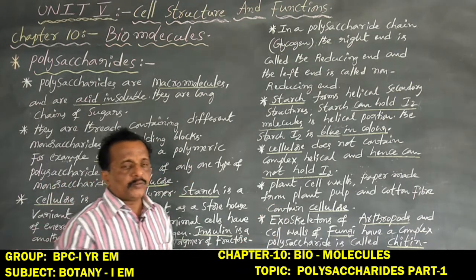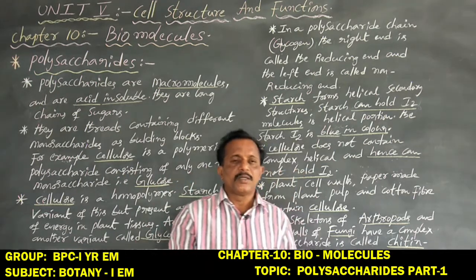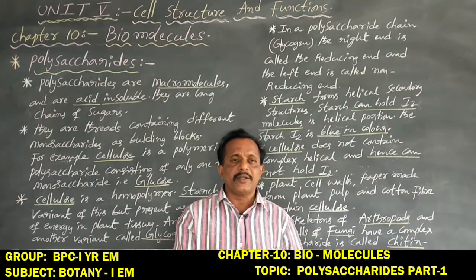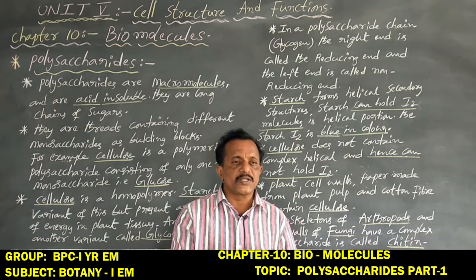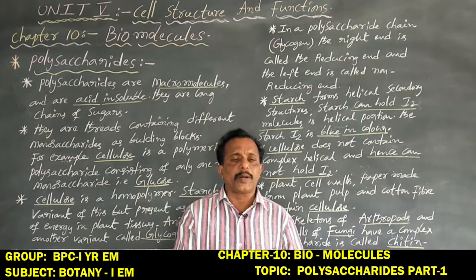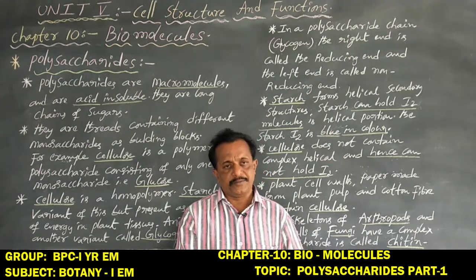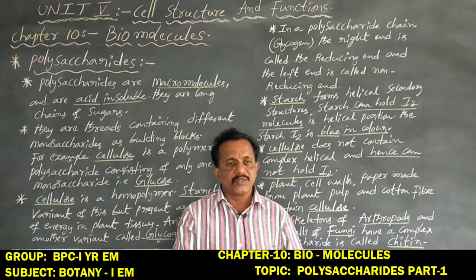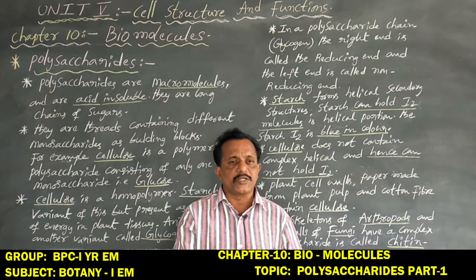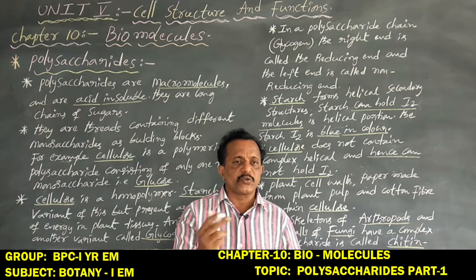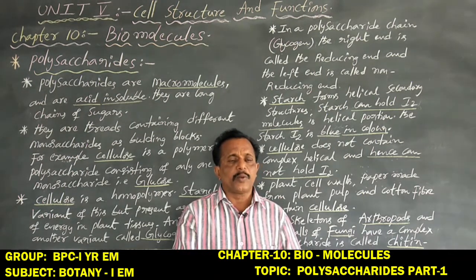So plant cell walls are made of cellulose, and fungal cell walls and arthropod exoskeletons are made of chitin, which are types of polysaccharides. The plant stores food as starch and animals store food as glycogen. Both are polysaccharides.